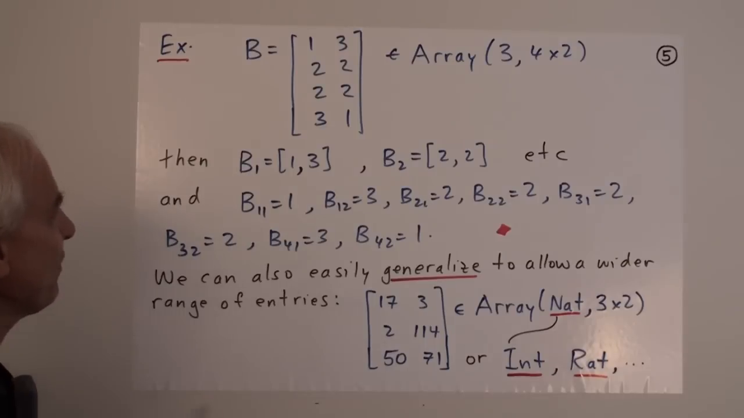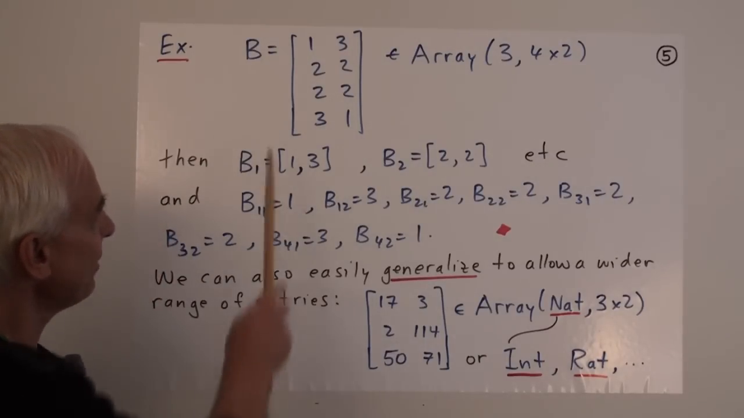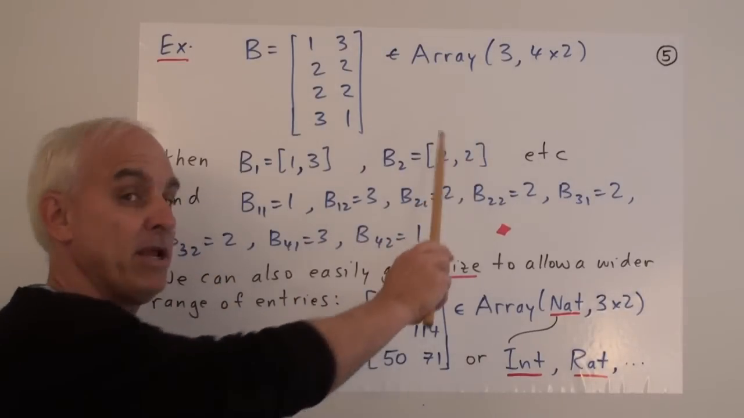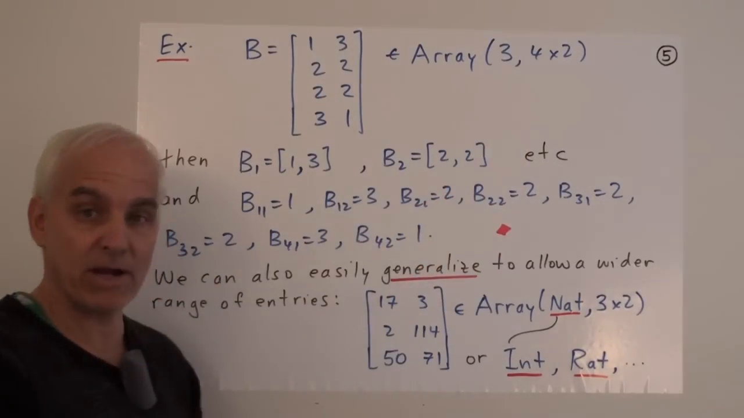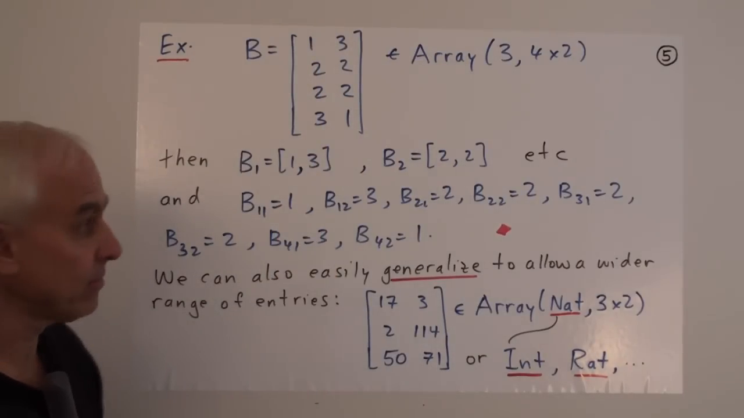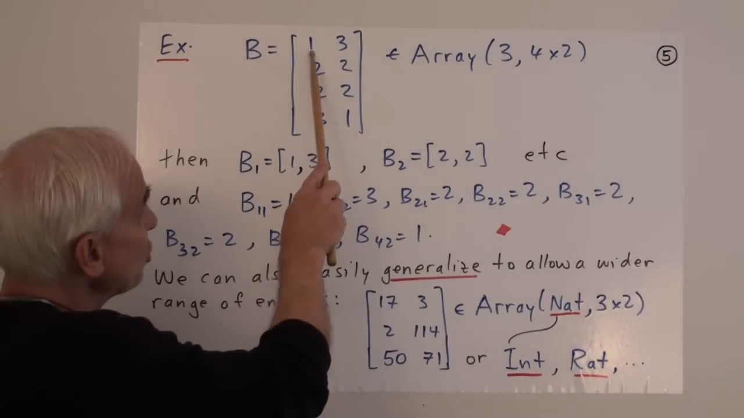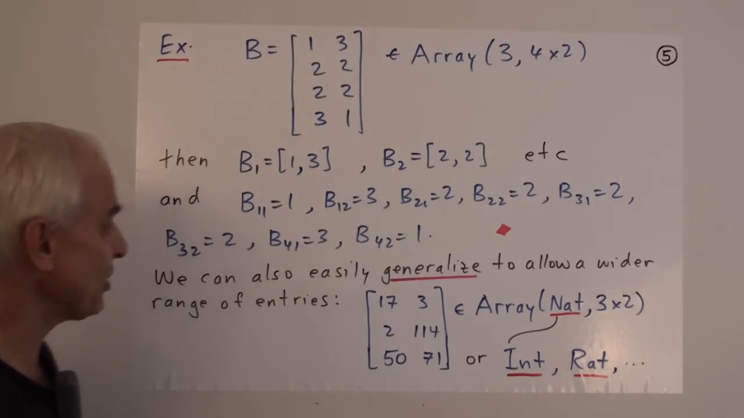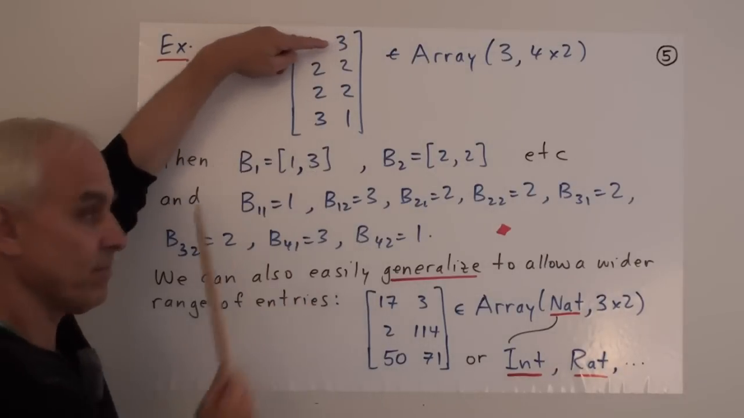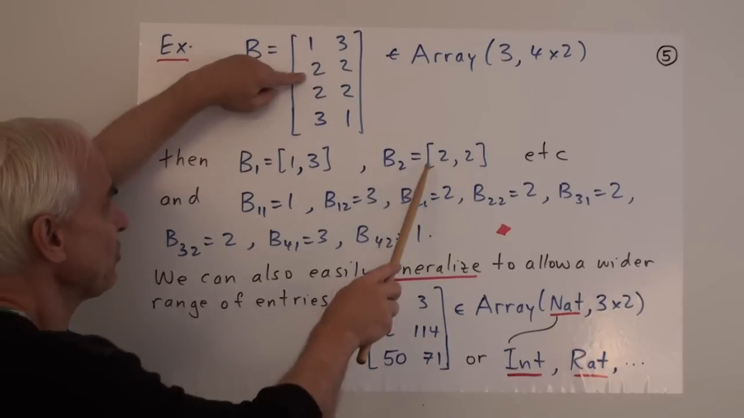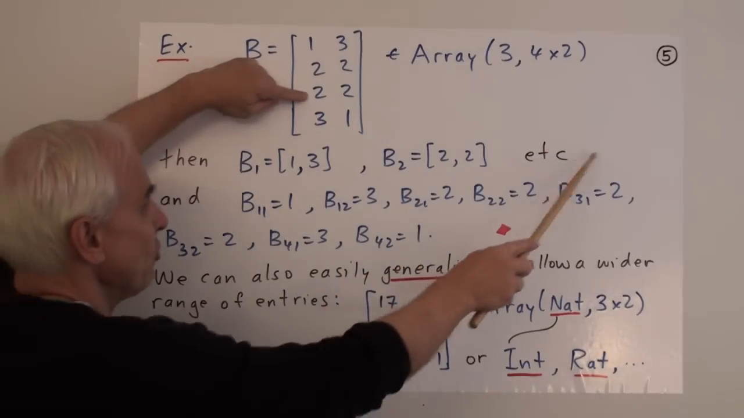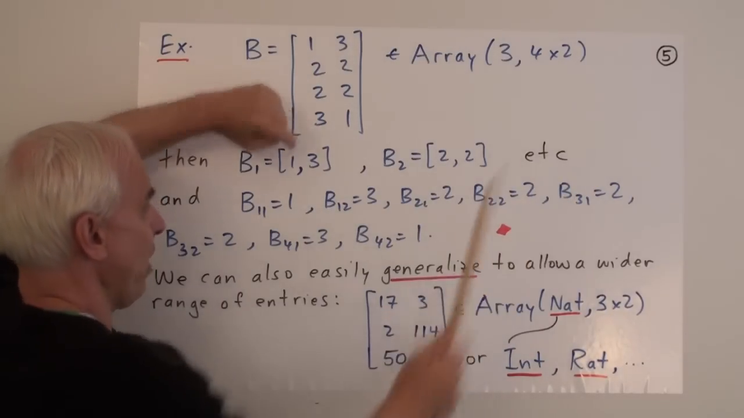So just to reinforce what we've said, let's have a look at this array again. So here's our array B. It's an array from 3. It's got dimensions 4 by 2. So it's a 4 by 2 array from 3: 4 rows, 2 columns. Okay, so the actual lists which form B are 1, 3. That's the first row, really the first list. And then the next one, B2, is 2, 2. The next one, B3, would be 2, 2. The next one, B4, would be 3, 1.